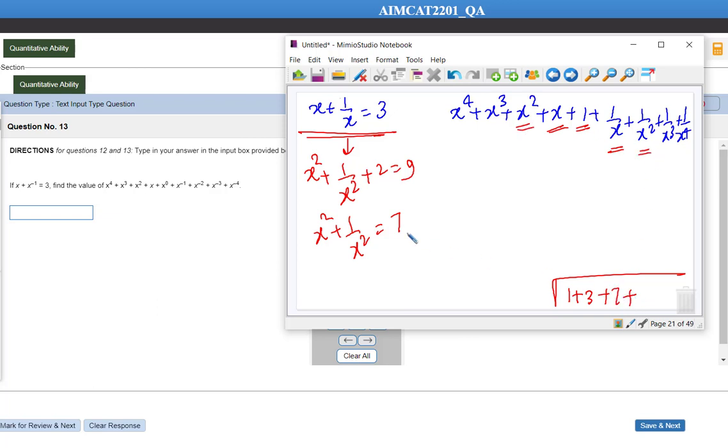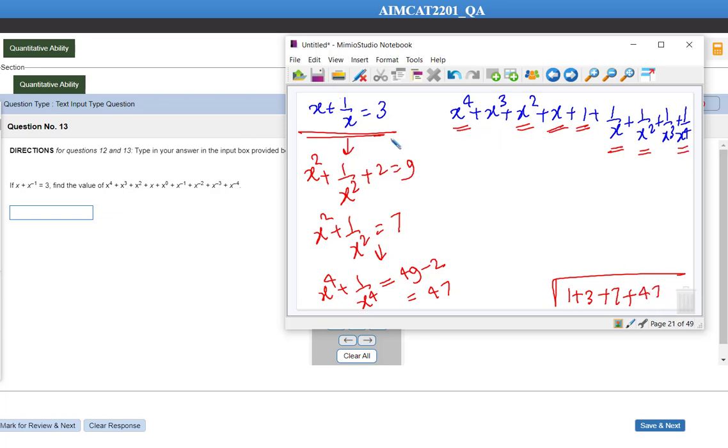Plus, now let's square this again. Okay, I will write it directly. X to the power 4 plus 1 by x to the power 4 plus 2 is equal to 49. So that plus 2 will go there, minus 2, that will be how much? 47. So x to the power 4 plus 1 by x to the power 4 is 47.